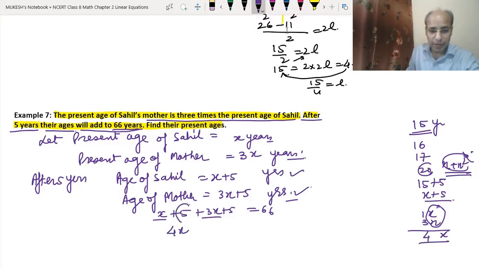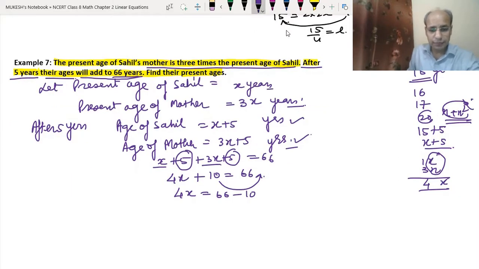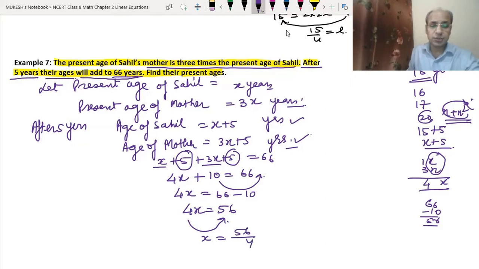Now this 5 and this 5 will be 10. So 5 plus 5 is 10, equals 66. Now 10 will be shifted to the other side, so it will become negative. So 4X equals 66 minus 10. Then 66 minus 10 is 56. Now 4 will be given to the other side. That means X equals 56 divided by 4, because it is in multiplication on the other side. So when we divide 56 by 4, we get 14. So we got the answer 14.